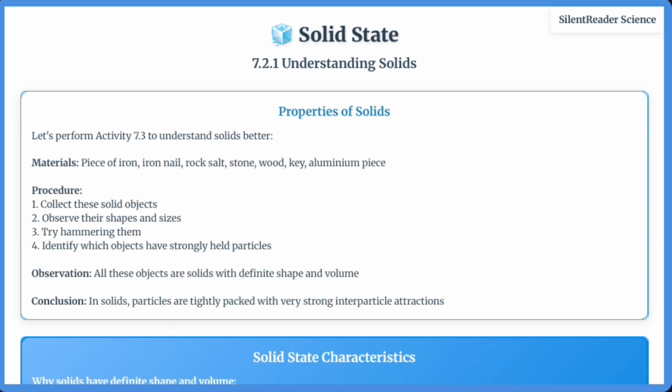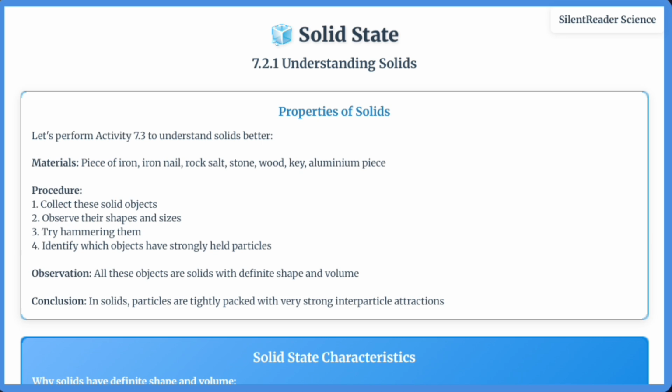Let's explore the solid state in detail. Solids have definite shape and definite volume because their particles are tightly packed with very strong interparticle attractions. In Activity 7.3, we examine various solid objects like iron, rock salt, wood, and observe that they maintain their shape unless we apply significant force. The particles in solids cannot move freely. They only vibrate or oscillate around fixed positions.